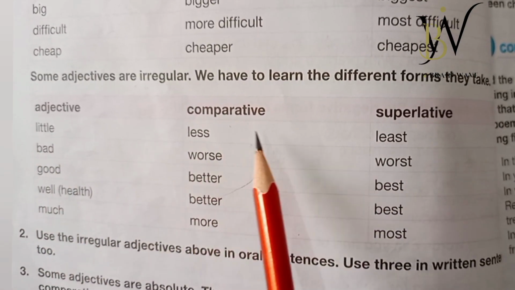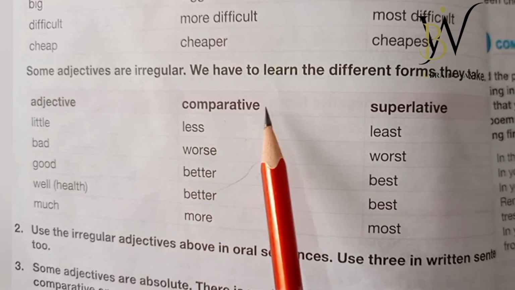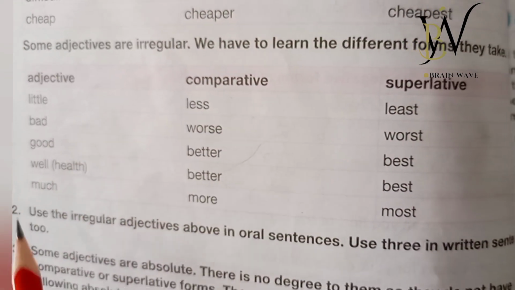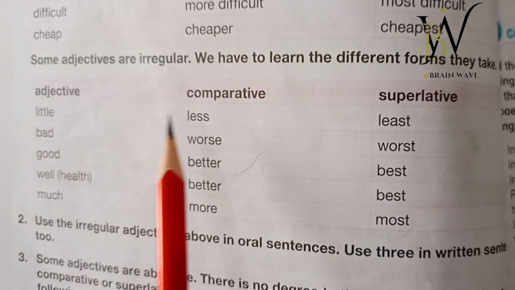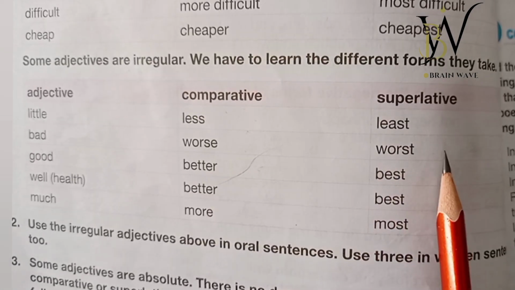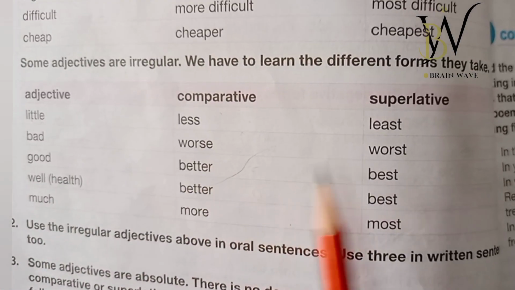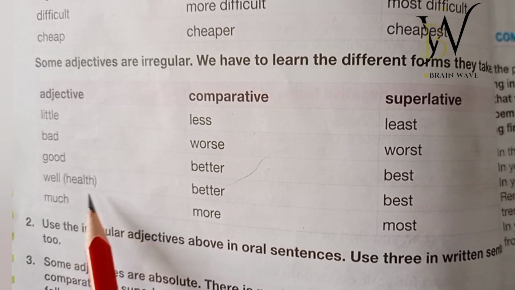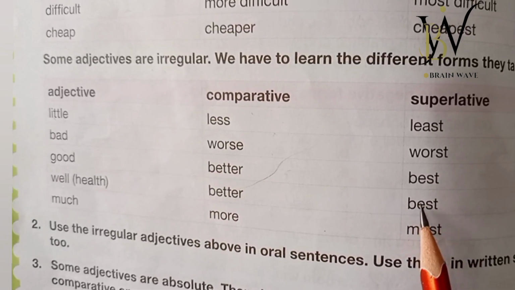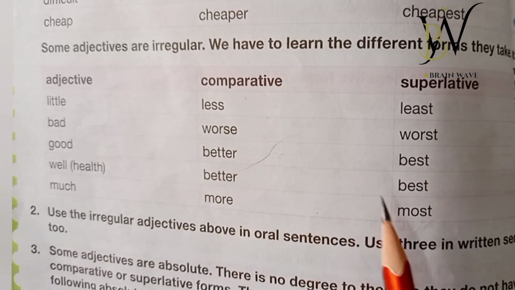We will use less or least to make the comparative and superlative form of the adjective. So what will it become? Little, less and least. Bad, worse and worst. Good, better and best. Well, better, best. Much, more, most.